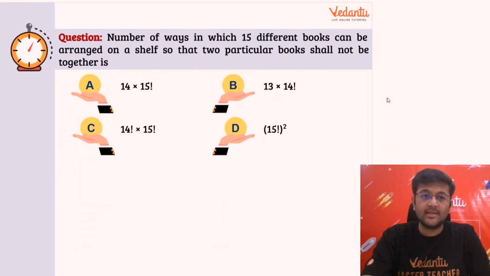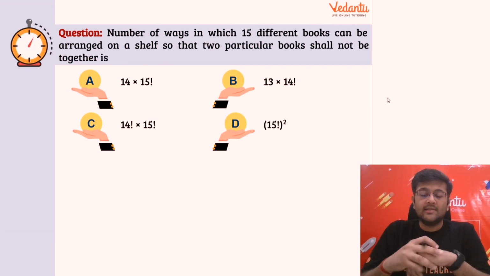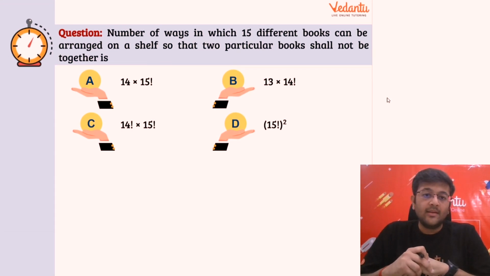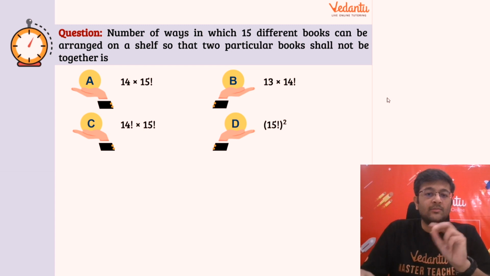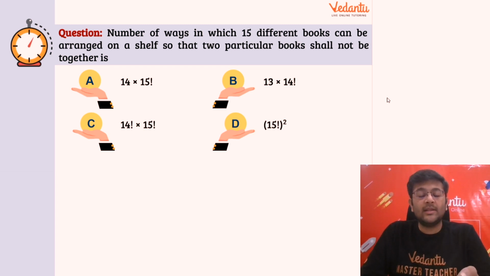to the next question. Let's see. Okay, all right, guys. Let's read the question. Number of ways in which 15 different books can be arranged on a shelf so that two particular books shall not be together. Okay, so this is just like the similar way जो हमने अभी किया था, papaya जैसा question, right? So some two particular books shall not be together, right? कोई दो चीज books हैं specific out of those 15 which should not be together.